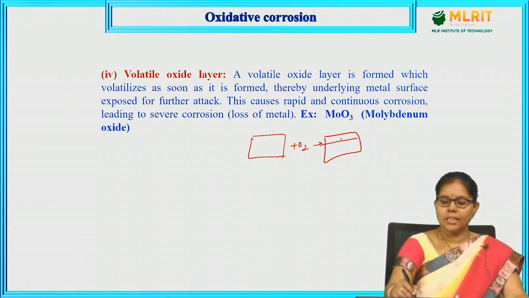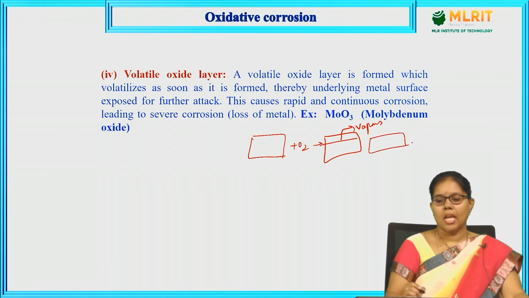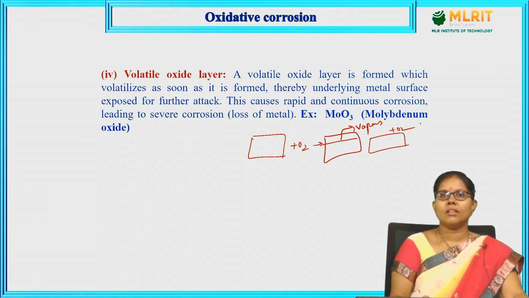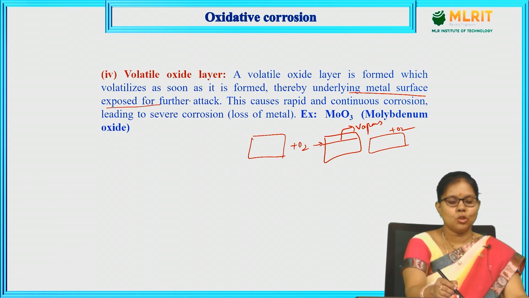This oxide layer easily vaporizes. Molybdenum oxide itself is vaporized. Again it will react with oxygen, so further corrosion takes place. Layer by layer is going to be vaporized, thereby the underlying metal surface is exposed to further attack.